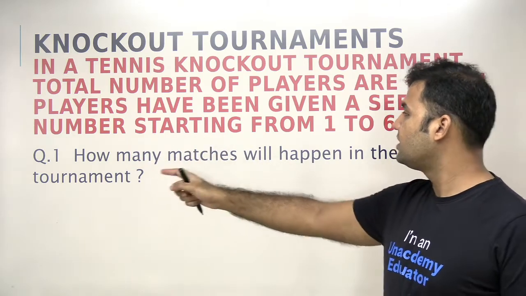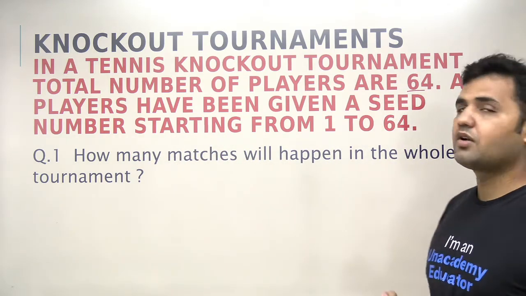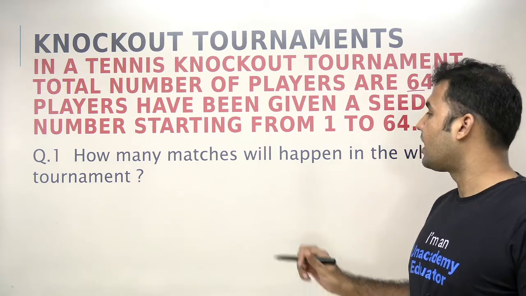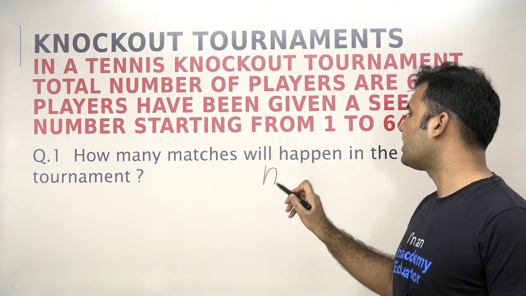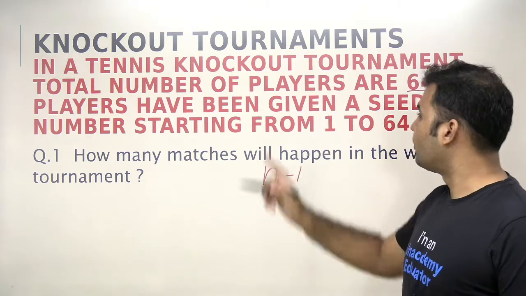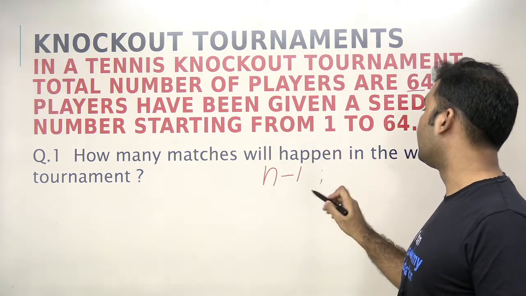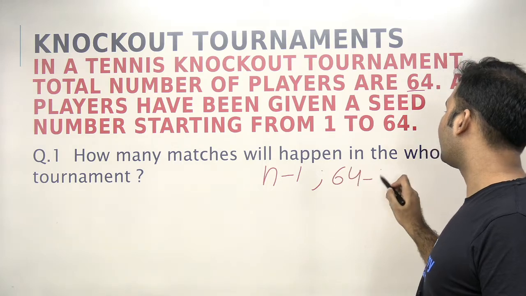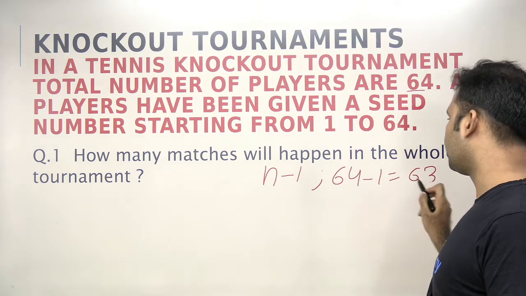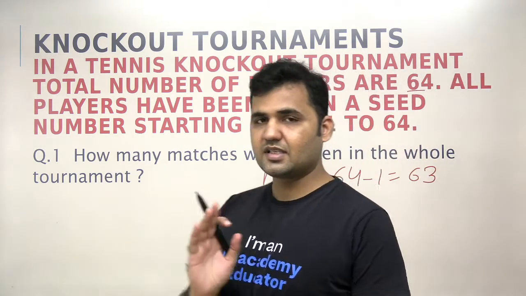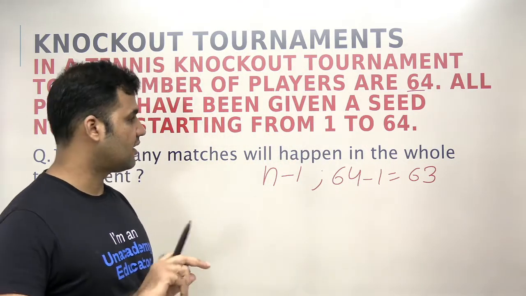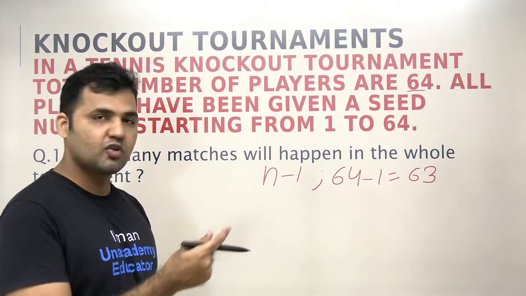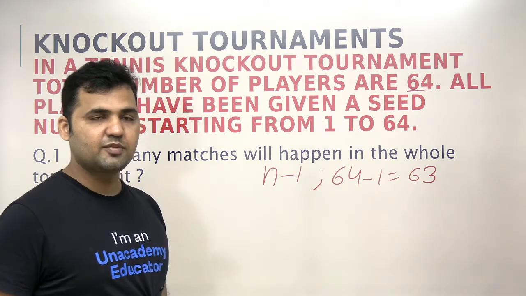So question number 1 is, how many matches will happen in the whole tournament? We have just discussed the number of matches in the tournament will always be equal to number of players minus 1. So what are the number of players here? 64. So 64 minus 1 will be equal to 63. Right? So this is straight away the answer of the question. And if you want to understand how this value of 63 is coming, even though we have done it with a case of 8 players, right?